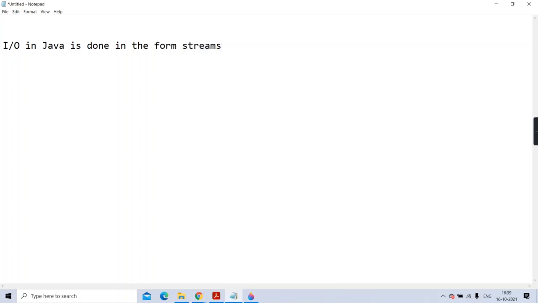That is the specialty, that in Java input output is always done in the form of stream. Now I will say, what do you mean by stream? So stream, in simple terms, you can say it is a sequence of bytes, and that sequence may be coming from an input device to your program, or it is going from your program to some output.